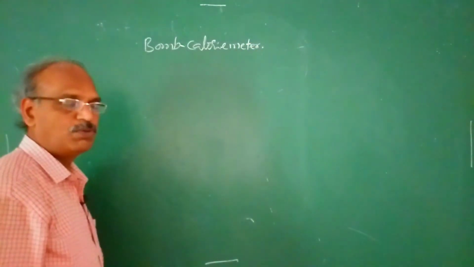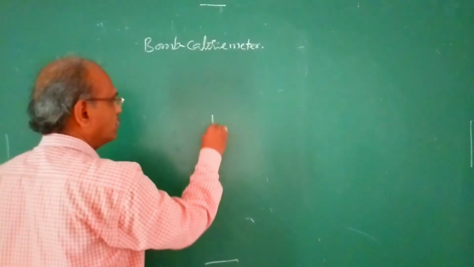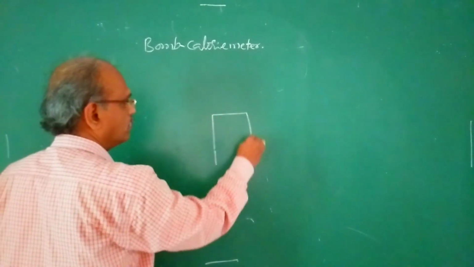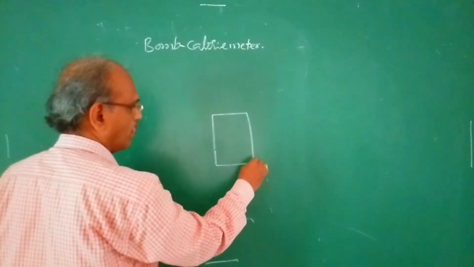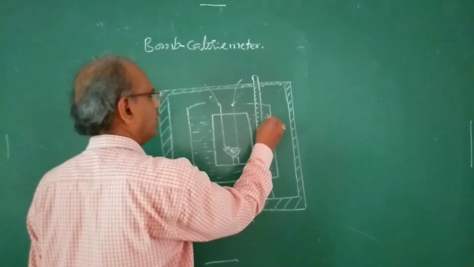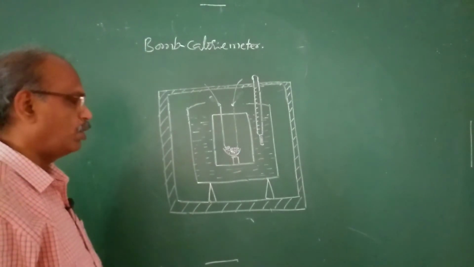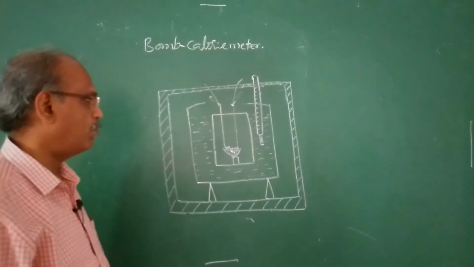Let's see a few details about the calorimeter. Look at the arrangement of a bomb calorimeter.